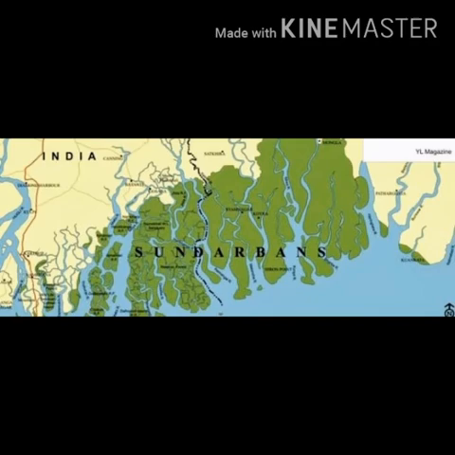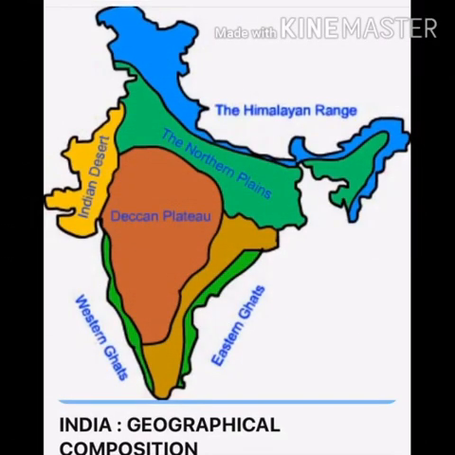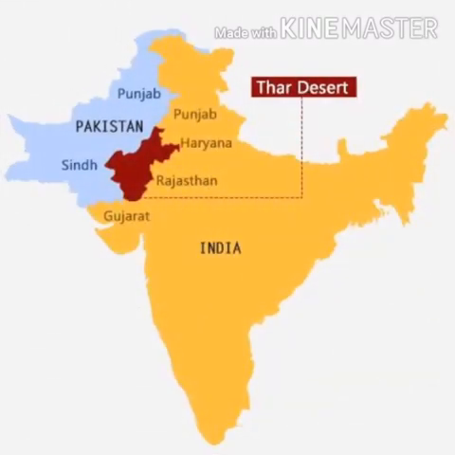Now coming to the next physical division, the Great Indian Desert. This is the landform which has a very dry climate and also dry soil. This is barren dry land which receives little or no rain. One can go for many kilometers without seeing a single tree in the desert. Why? Because of the absence of water. Also, due to shortage of water, few crops are grown in the Thar desert. This desert spreads over 4 states in India, that is Punjab, Haryana, Rajasthan and Gujarat.